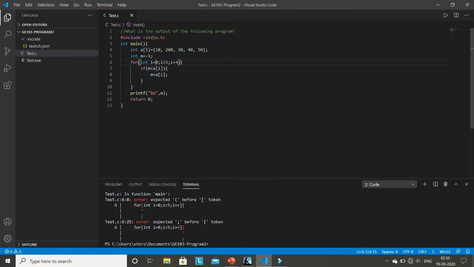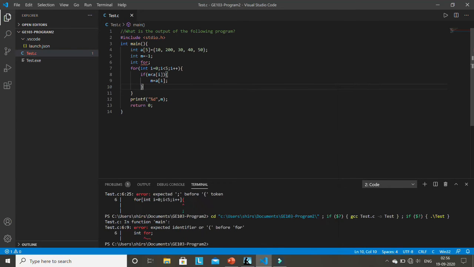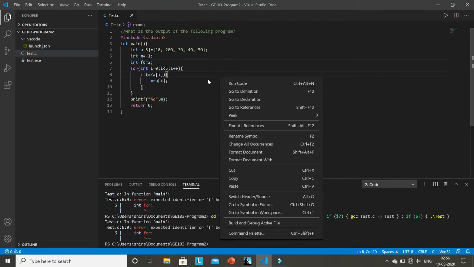For example, can you write a variable name like this? Integer, variable name as for. Can you write a variable name for? Run the code. It will give you an error. See, it is showing an error in line number 6. You cannot use for as a variable. But if you write for2, see, there will be no error. Why?